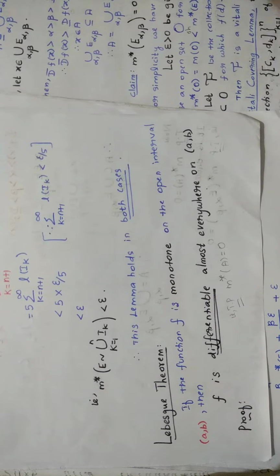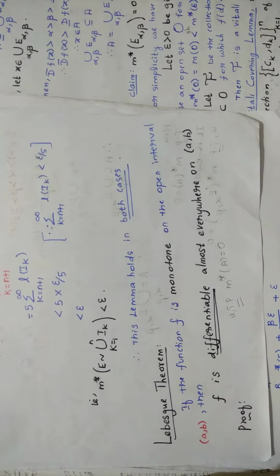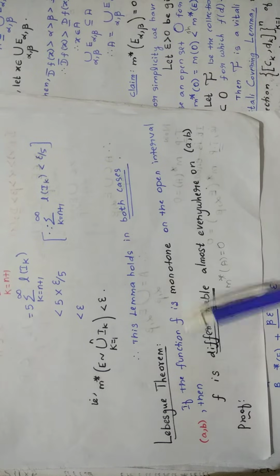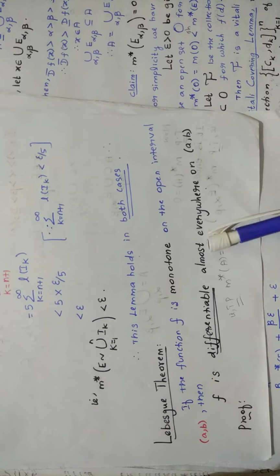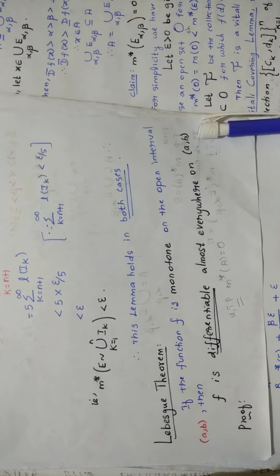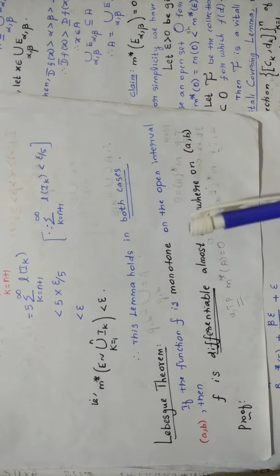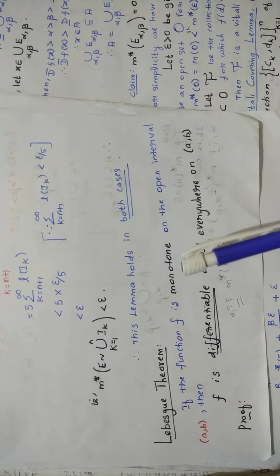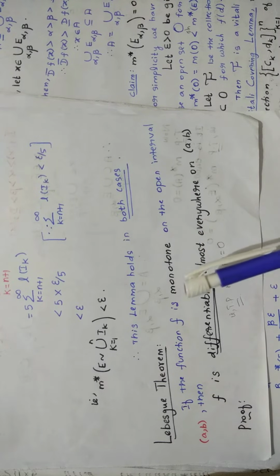If the function f is monotone on the open interval a comma b, then what we have to prove is this f is differentiable almost everywhere on the same open interval a comma b. We should not have any confusion in writing the statement of this theorem.